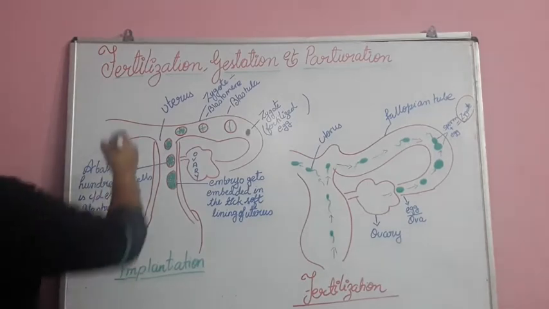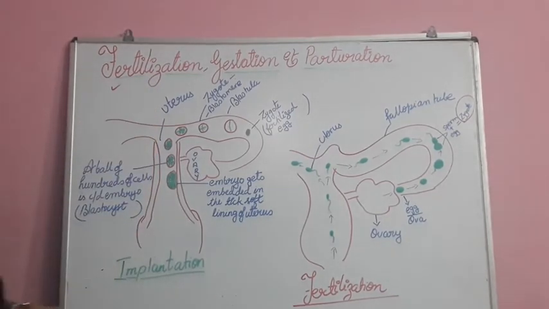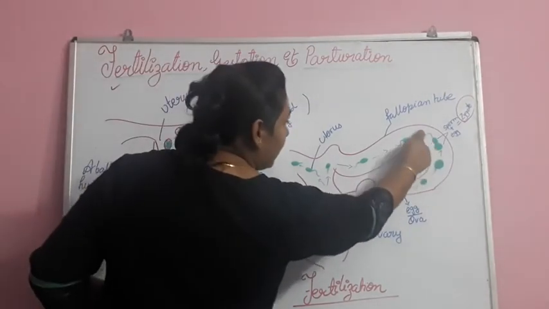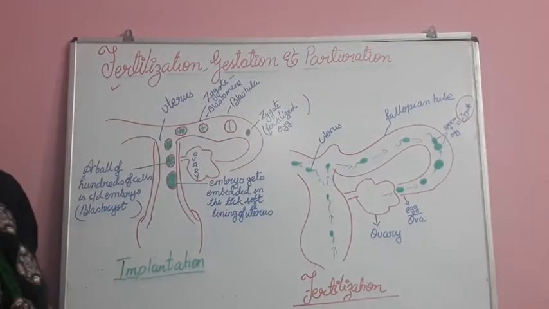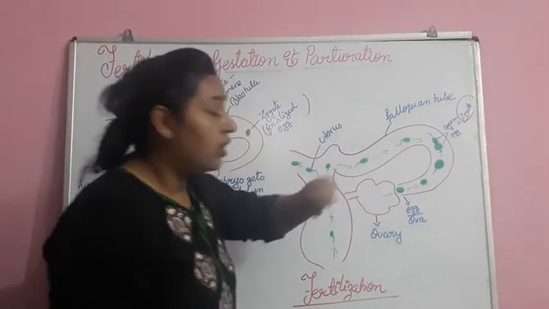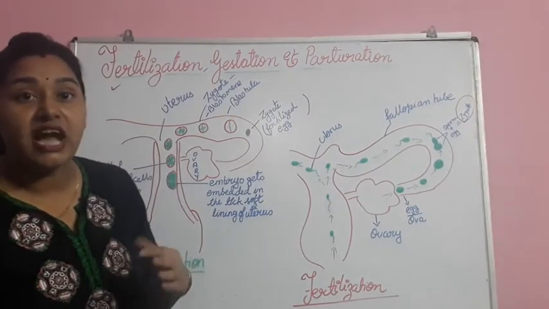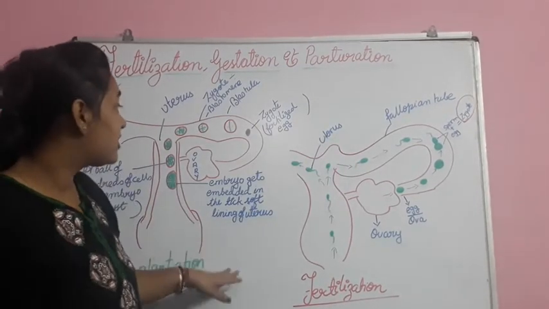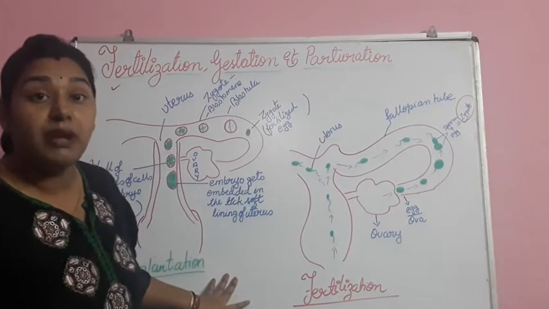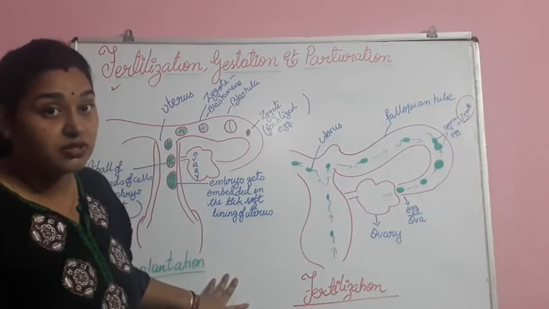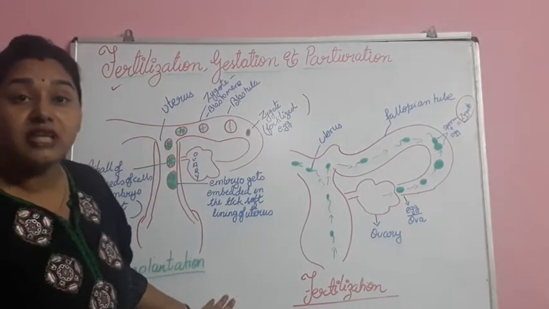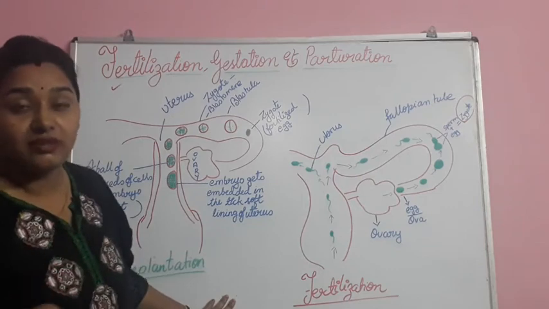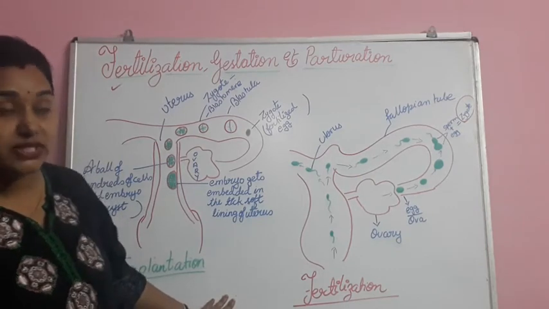Now let's see what happens after this fertilization. For example, here the fertilization has happened. The rest of the sperm cells will be thrown out of the body. Now this zygote is going to do cleavage. It will start getting divided. It will first develop into the morula, then blastula and then blastocyst. This zygote is going to divide into 2 cells, then 2 to 4, 4 to 8, 8 to 16 cell stage.